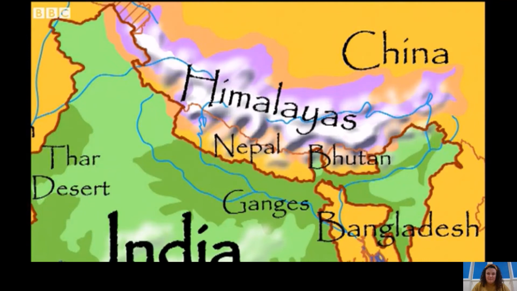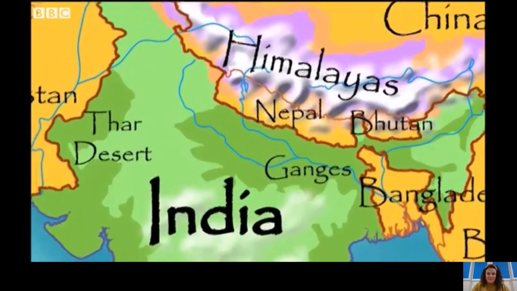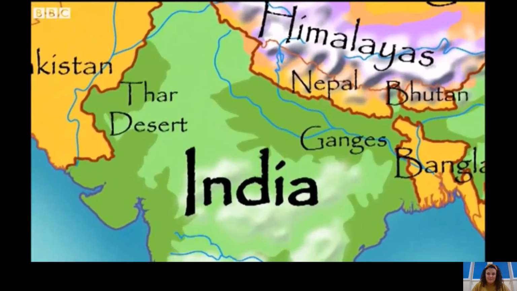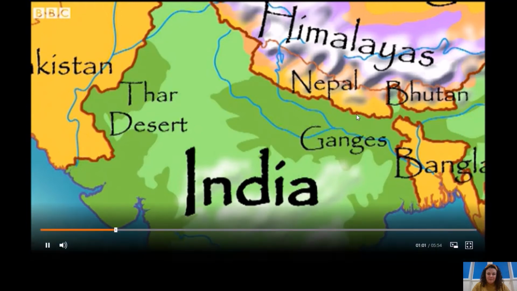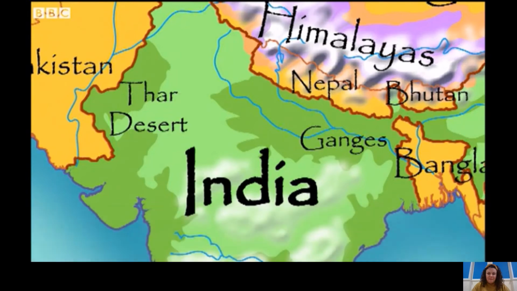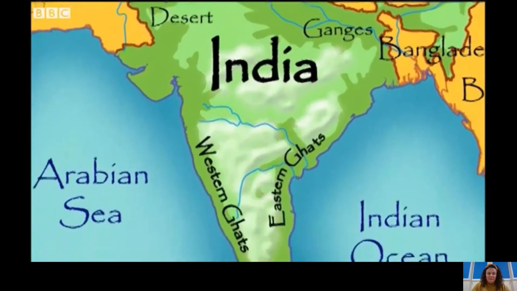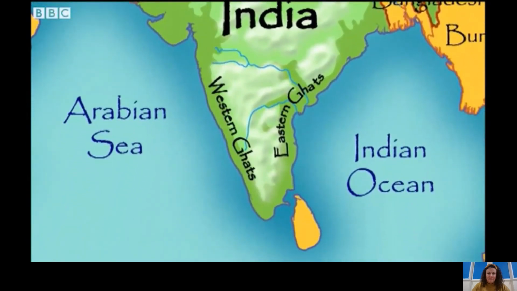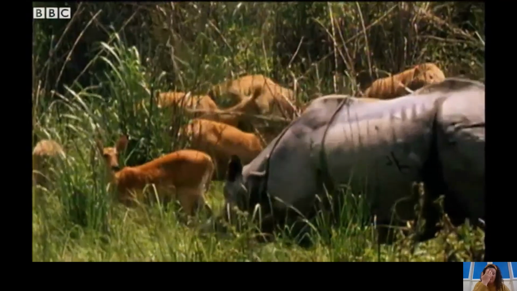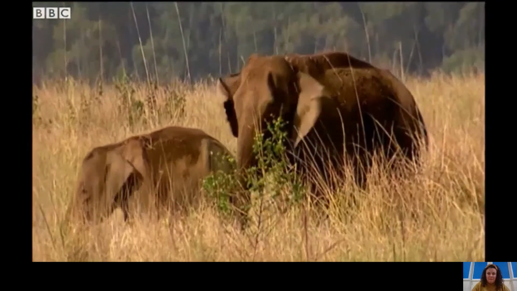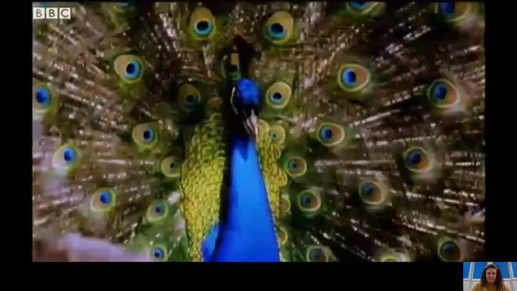Below the Himalayas are the flat, fertile lowland plains, fed by three rivers, the Indus, the Brahmaputra, and India's largest river, the Ganges. Along the western edge of this region, near the border with Pakistan, the plains give way to the Great Indian Desert, also known as the Thar Desert. Below the plains is an area called the Deccan, and at its southern tip, there's a range of smaller mountains called the Western and Eastern Ghats. Throughout India, hills, grasslands and forests are home to a variety of wildlife.